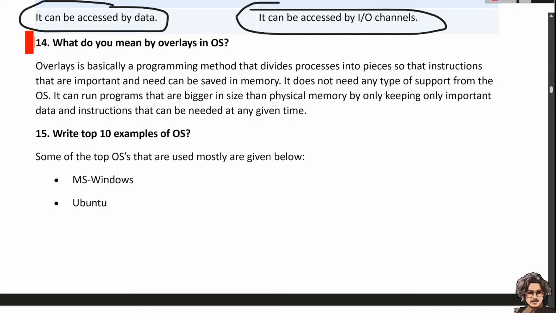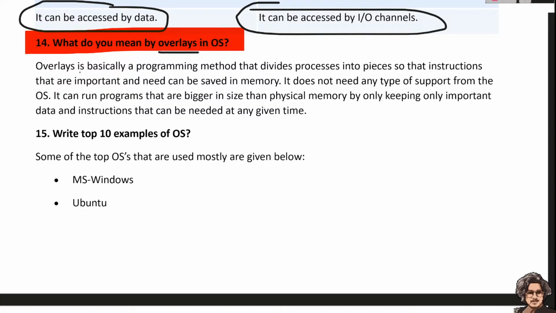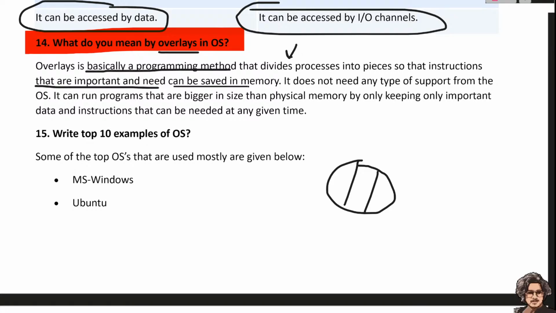So what do you mean by the overlay in operating system? Overlay is basically a programming method that divides the process into pieces. We divide the process into pieces so that the instructions that are important and needed can be saved in memory.